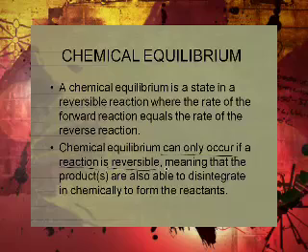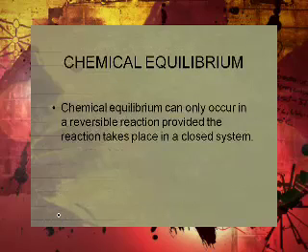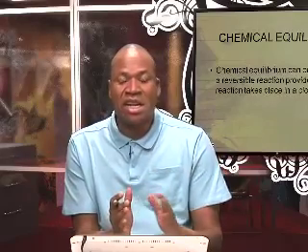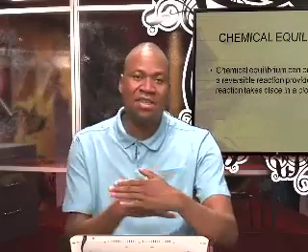That's the first thing, meaning that the products are also able to disintegrate chemically to form the reactants. Once more, we're talking about a reversible reaction. In other words, you need to have a forward and a reverse reaction.